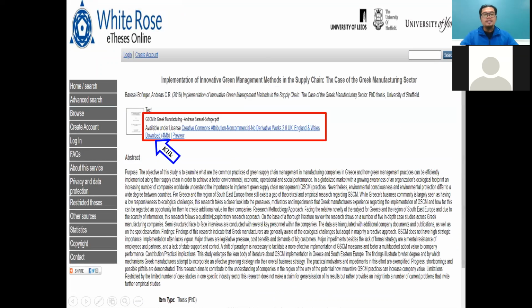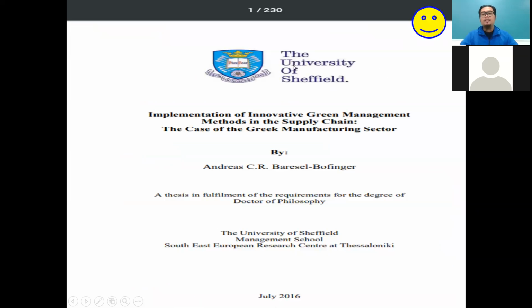So they have also information here. After you click the title, they take you through the website to another page with information on the abstract. But the most interesting, I need to get the full thesis. That's why I click the download button. So I get the thesis from the University of Sheffield.